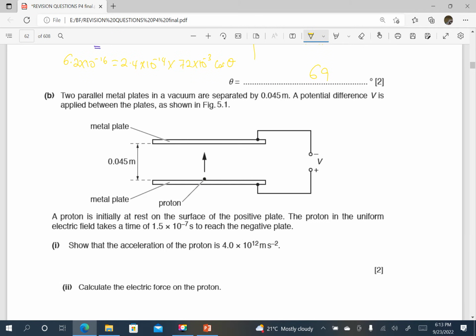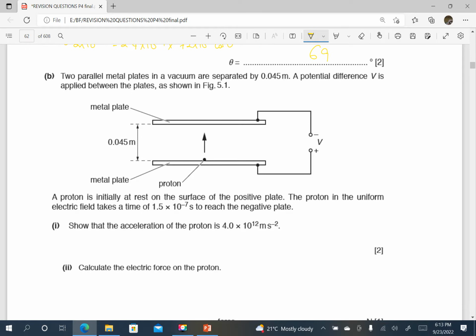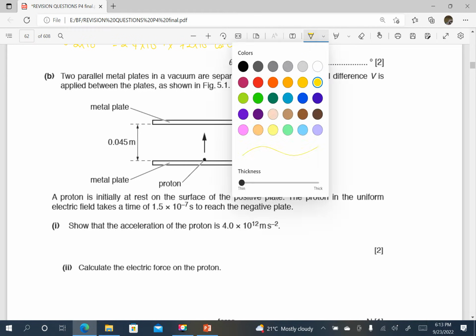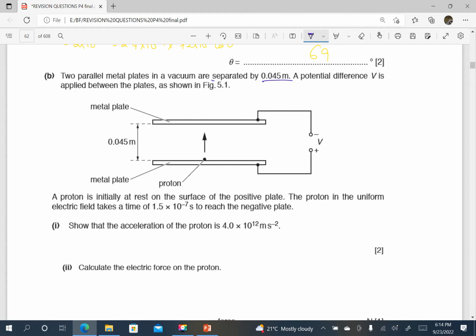Next part of the question, I don't know whether it's part, but it's part. Two parallel metal plates in a vacuum are separated by 0.045, so that is the distance between the plates. A PDV is applied between the plates as shown.